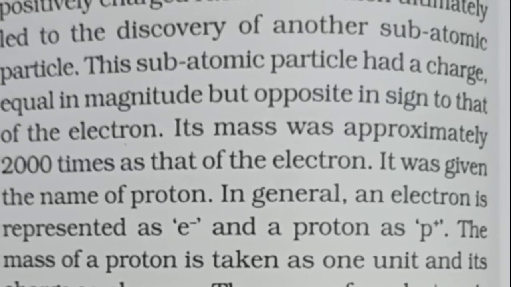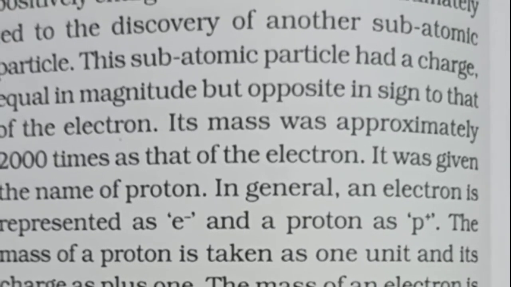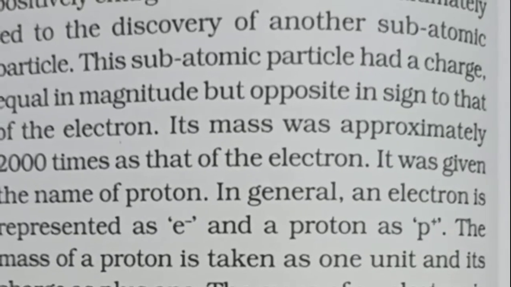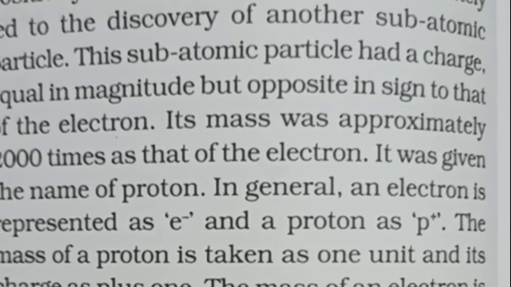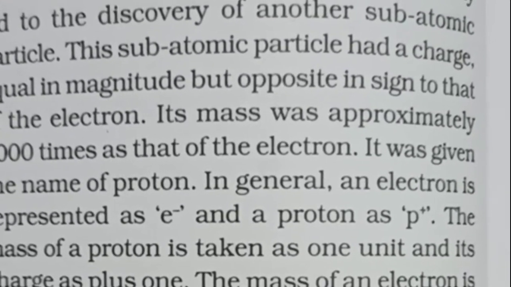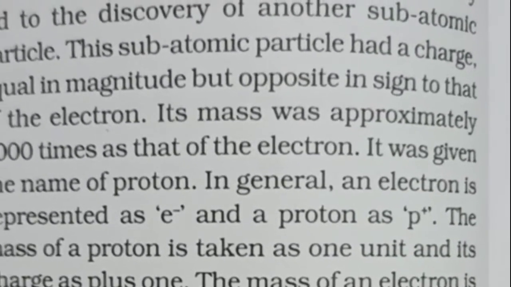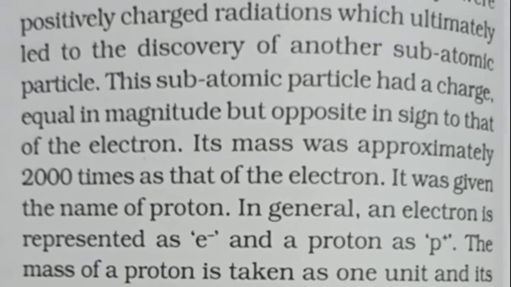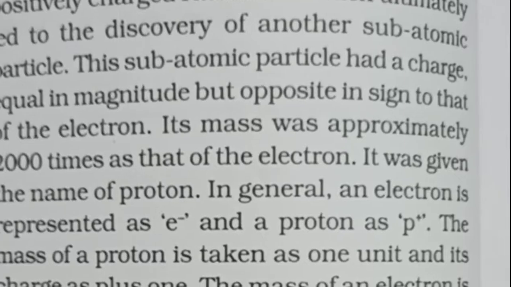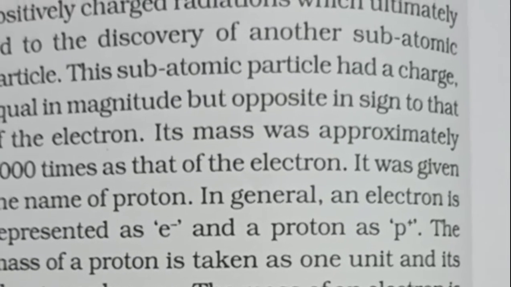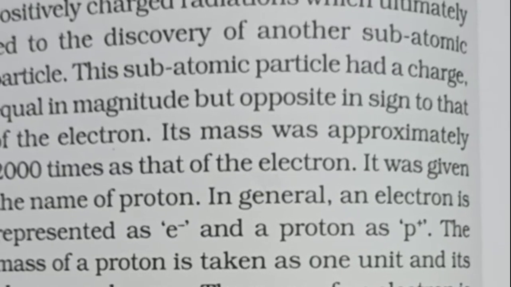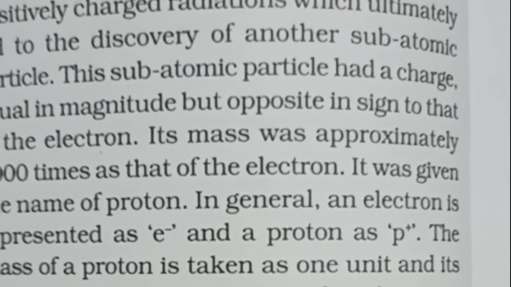When the discovery of proton and electron was done, it was noticed that all the mass of an atom cannot be accounted for on the basis of only protons and electrons present in it.